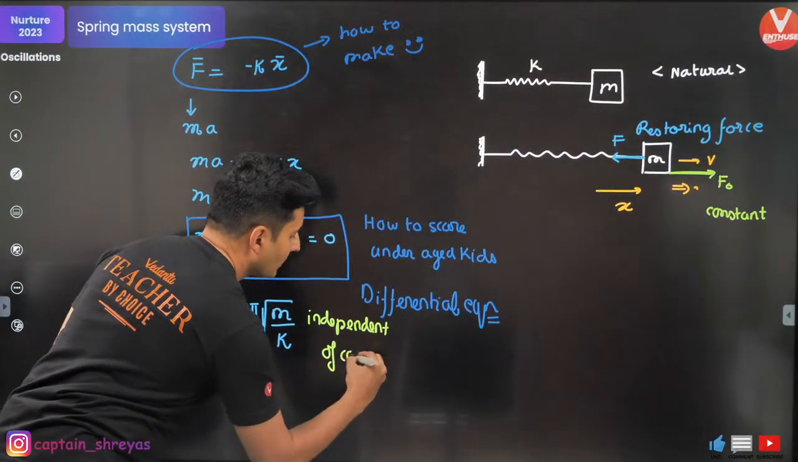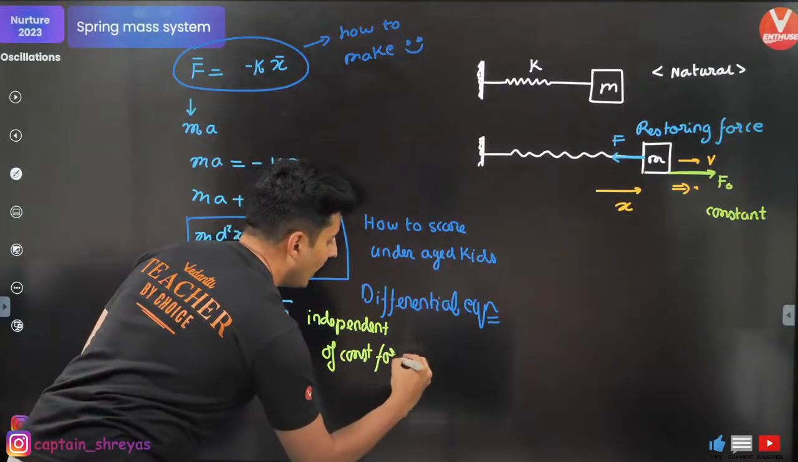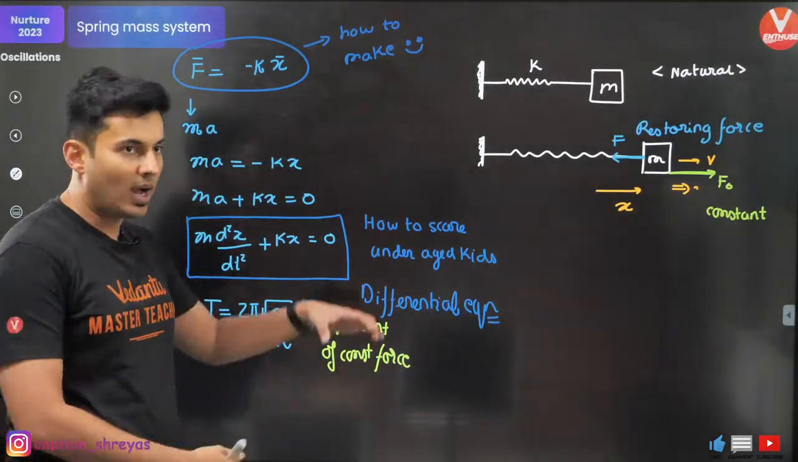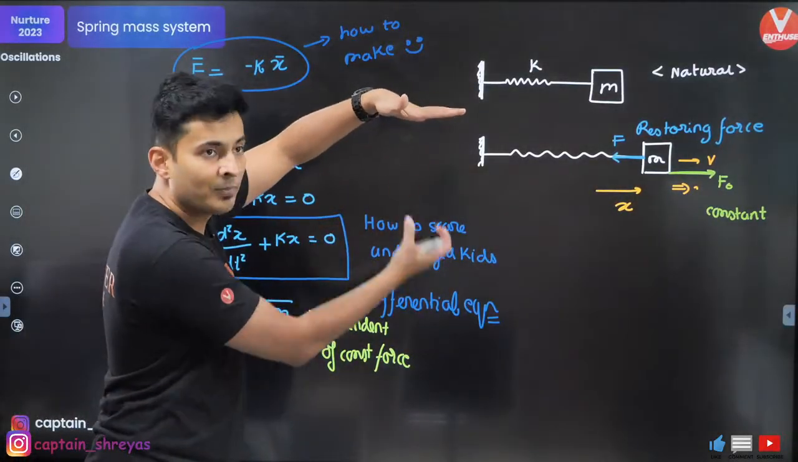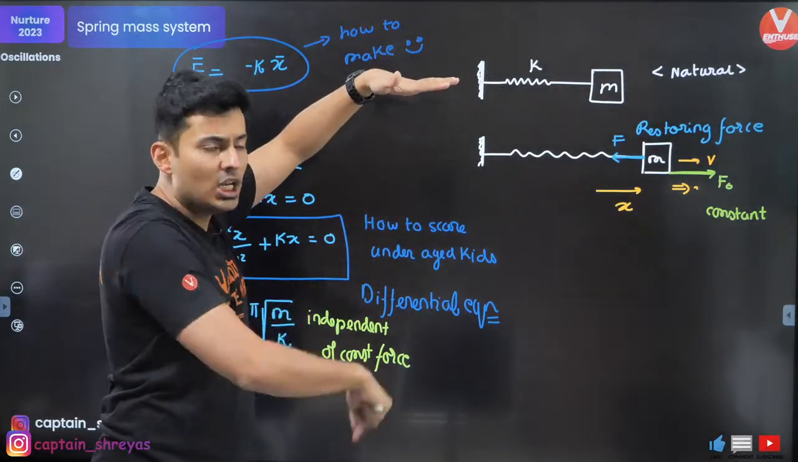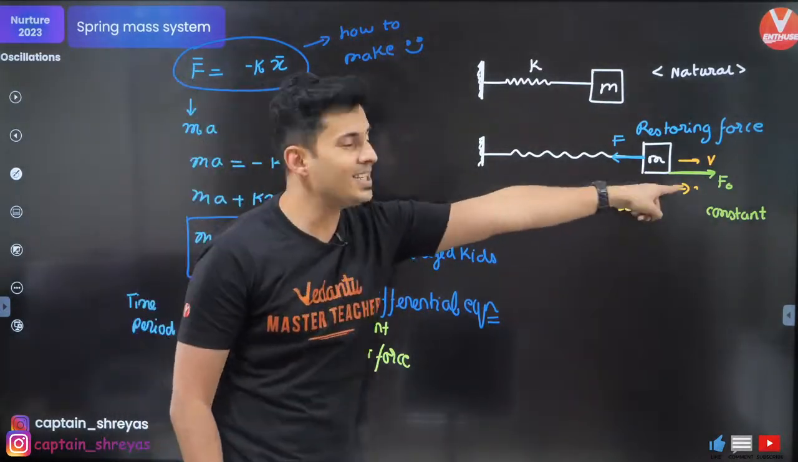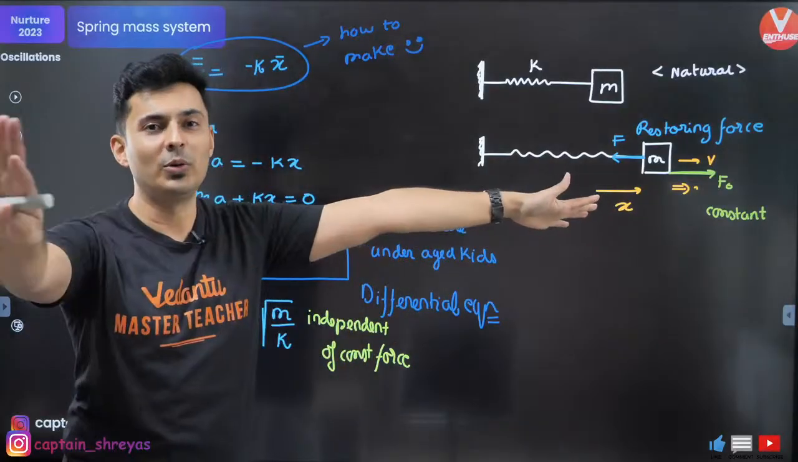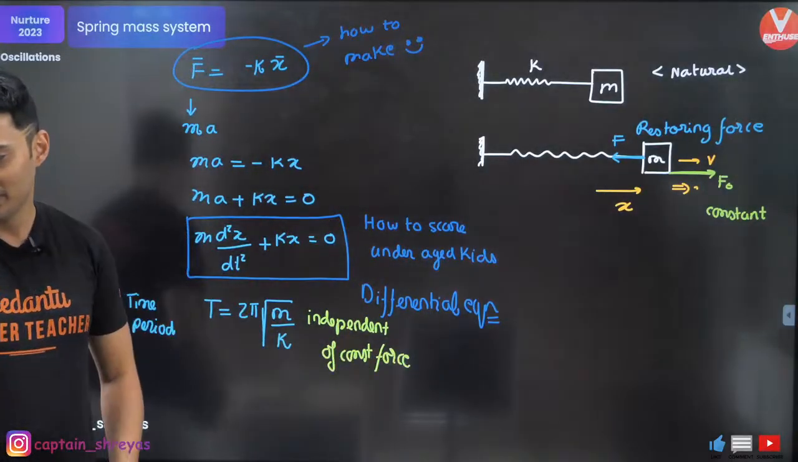of a constant force. Why this is important is because sometimes you have a spring mass system which is vertical. It is going back and forth, up and down like this. mg force is acting continuously on the spring mass system. mg is that constant force. It has no role to play.